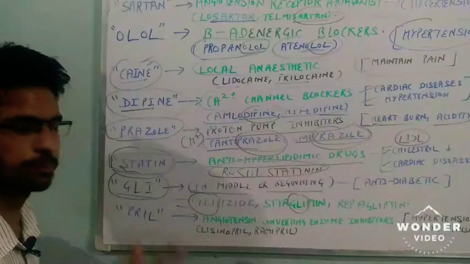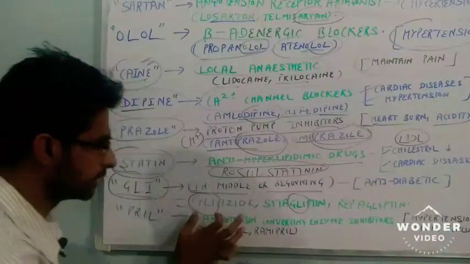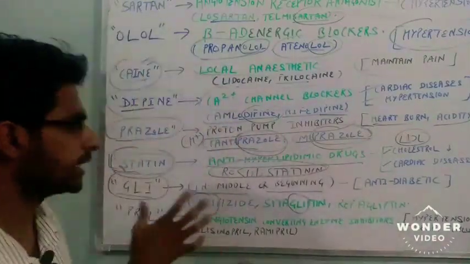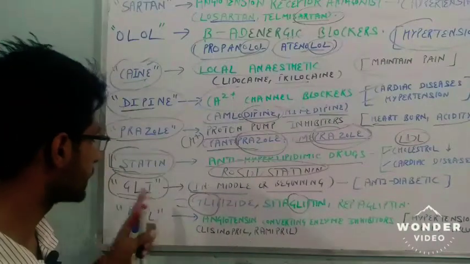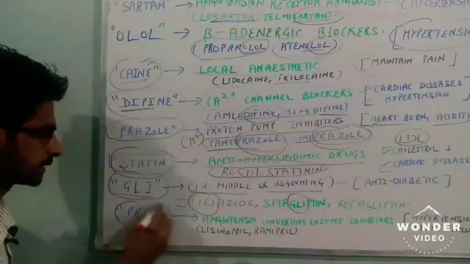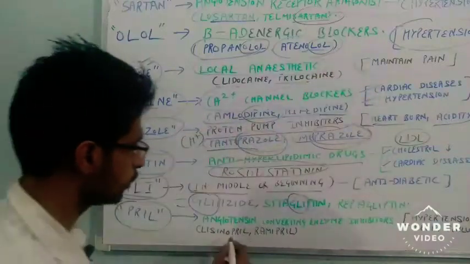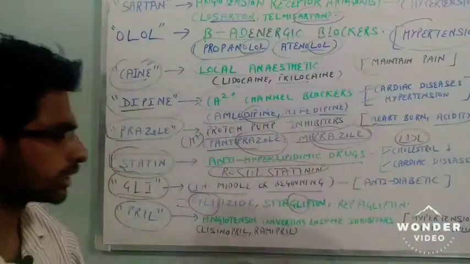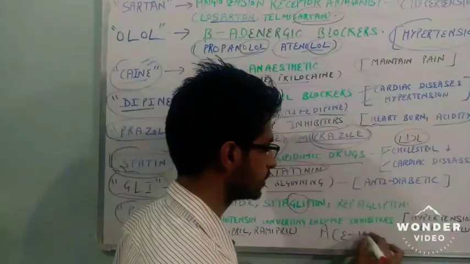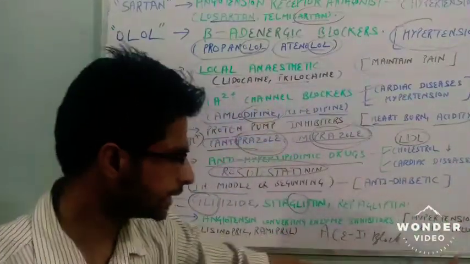So these drugs are the anti-diabetic drugs. I am not going to talk about the mechanism of action. So when you find glipizide, sitagliptin, ripagliptin, there are many examples of anti-diabetic drugs, but you get gli in the middle or in the beginning. Next one is pril. As we have seen, you will find it in the suffix. Pril, angiotensin converting enzyme blocker. It is also used to treat hypertension and heart failure.